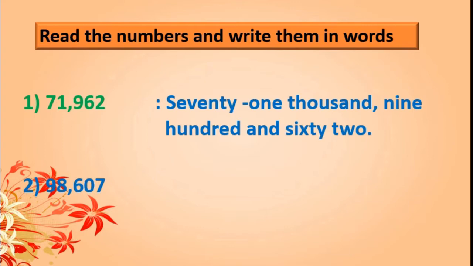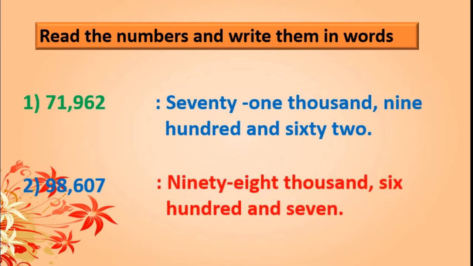Okay, now the second one. After 98 a comma is there, so make a group of 98. And on the right-hand side, 607 is there. So here it is 98,607. See, 0 is in the tens place, so we only take the 7. Okay? Understood?